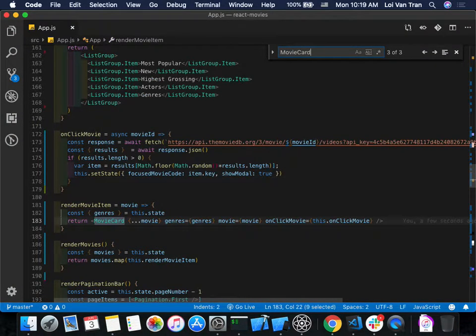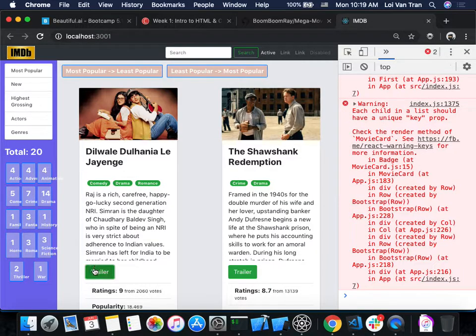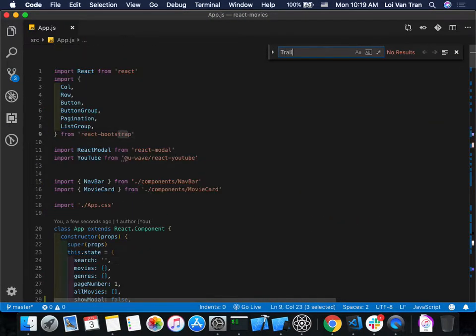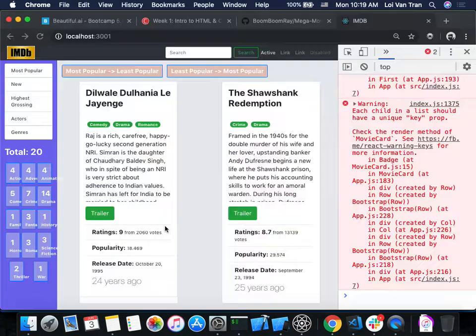Movie card. So a movie card has an on-click. Let's see, guys. We have a problem right here. I'm expecting that whenever we click trailer here, we should see a modal. Can you guys help me debug this? What should I do? I think checking a function to see whether or not the button works first. Okay, I don't see a trailer here.